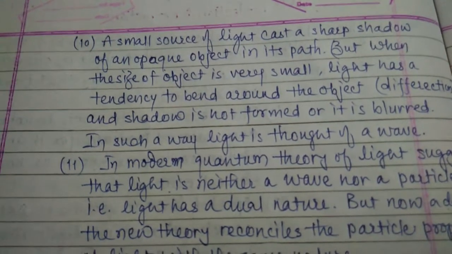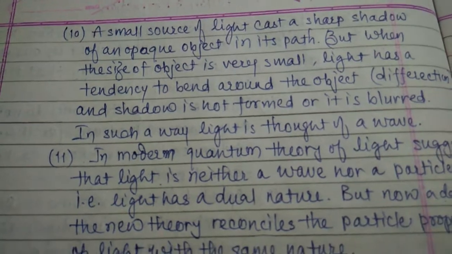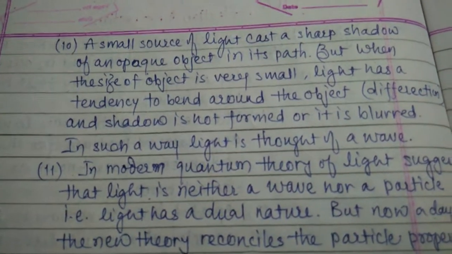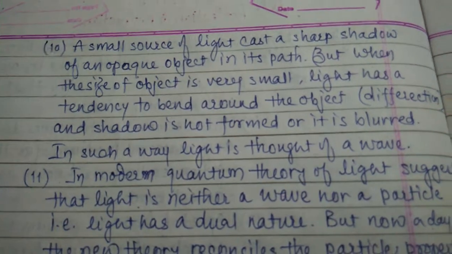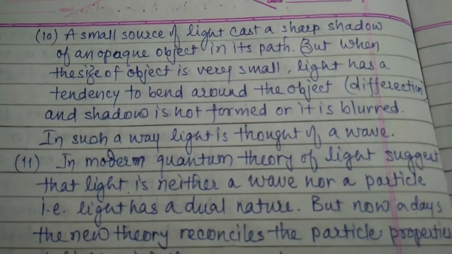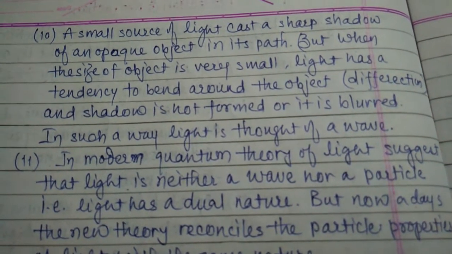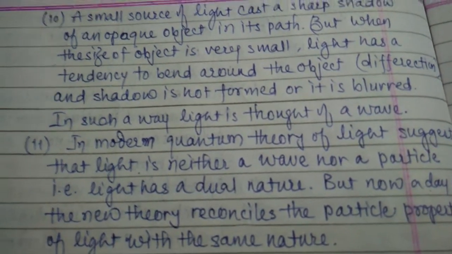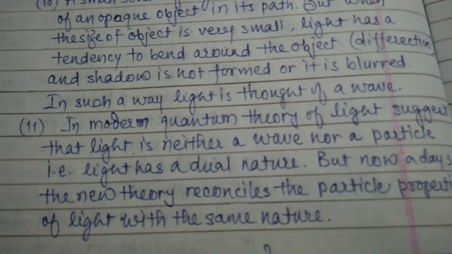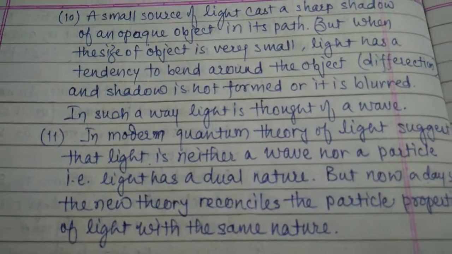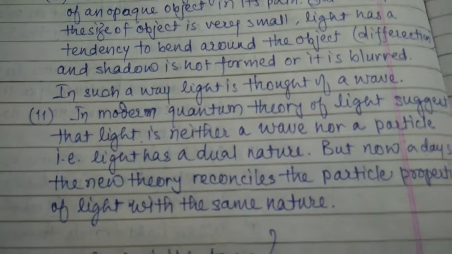But if the light source is big and the object is small, then generally the shadow is not formed, or it is blurred. This is diffraction. In such a way, light is thought of as a wave. Then we can consider light in the waveform.